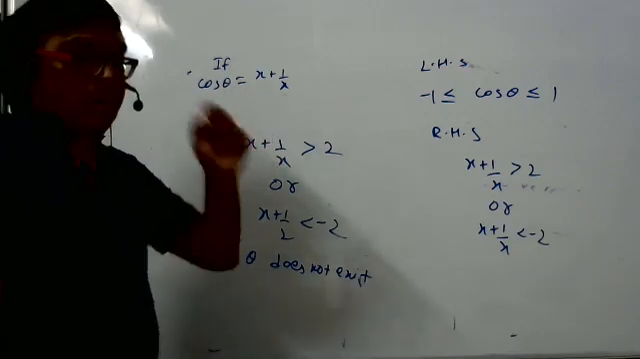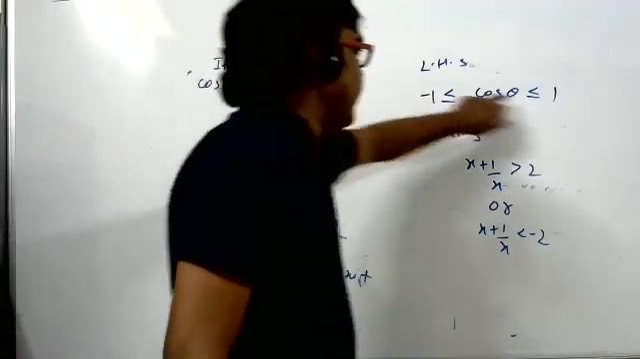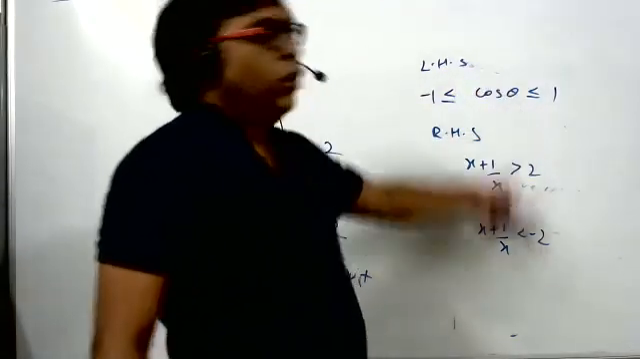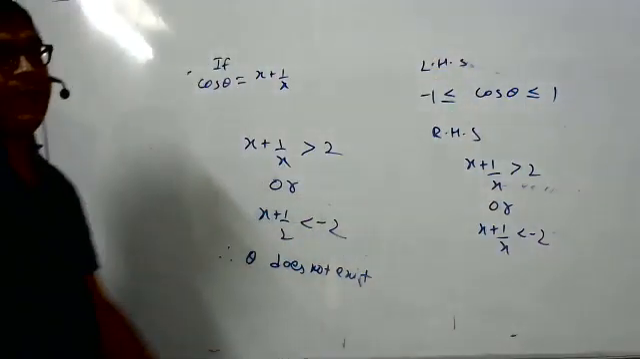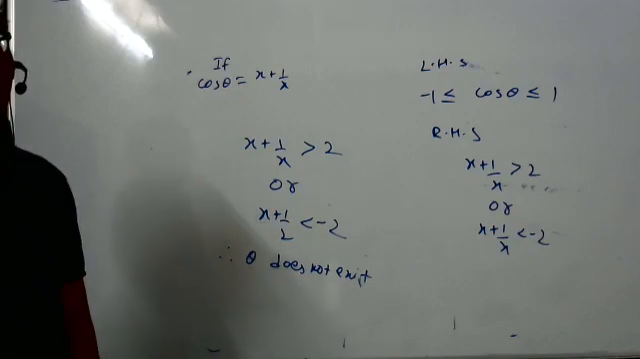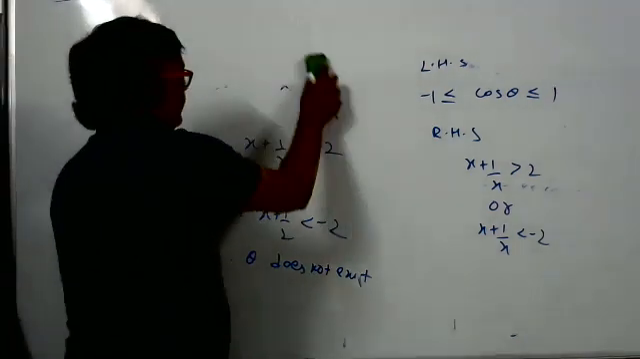Don't say yes just for my sake. If there is a doubt, I will teach more properly. Cos theta is from minus 1 to 1. Right hand side is either more than 2 or less than minus 2. No value is matching, so how can they be equal? So there can't be any theta. I hope it is clear, na? Yes, sir, it is clear. Good. Thank you. No problem.